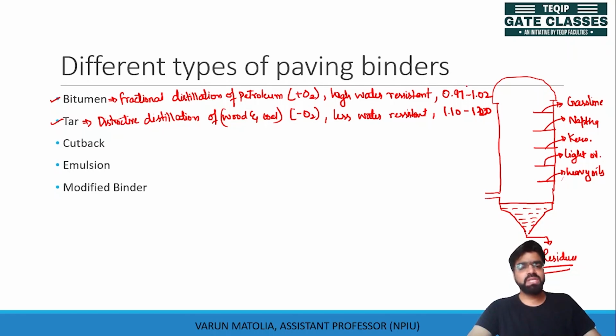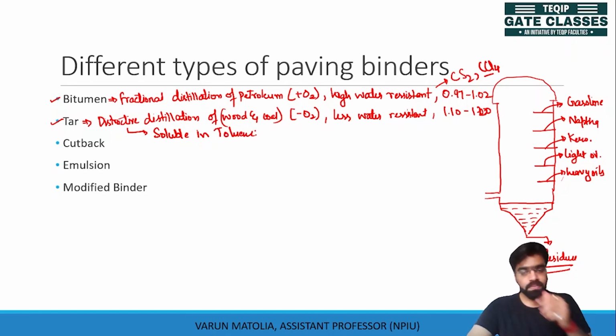Bitumen is soluble in carbon disulfide or carbon tetrachloride, whereas the tar is soluble in toluene. You know what is toluene? So this is the differentiation between bitumen and tar. We will talk about bitumen a lot, but to differentiate it from tar, we have discussed the points here only.